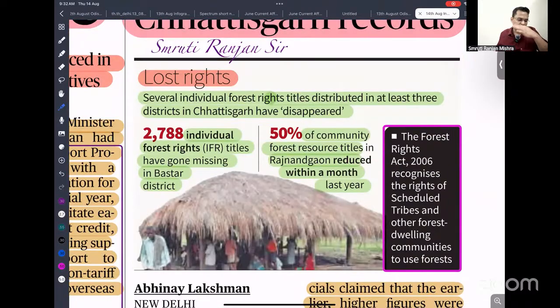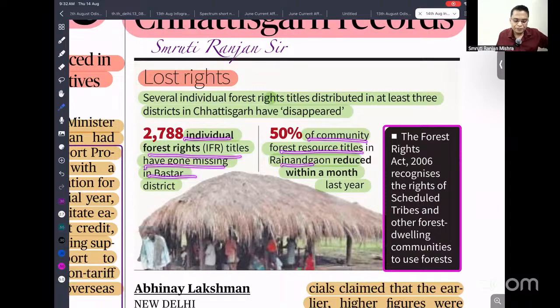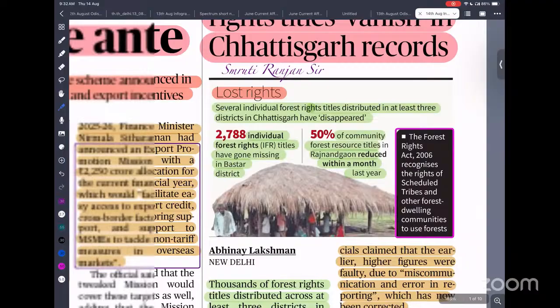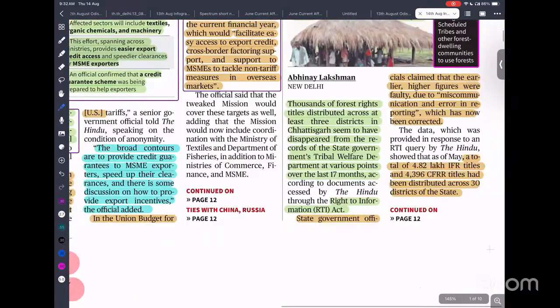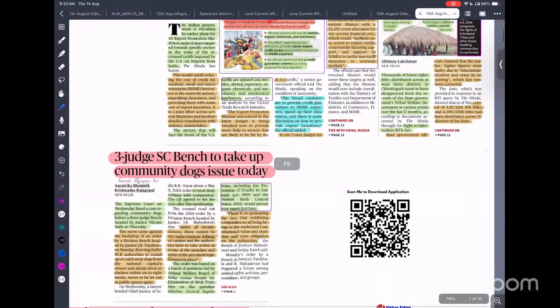If you look into the Forest Rights Act 2006, it recognizes the rights of the Scheduled Tribes and other forest dwellers. Here there are two types of rights: one is individual forest right, and the second is community forest right. Recently it has been found that both individual and community forest rights have been missing. This can be a very good question; in UPSC it has also been asked in the past: what are the provisions of the Forest Rights Act?